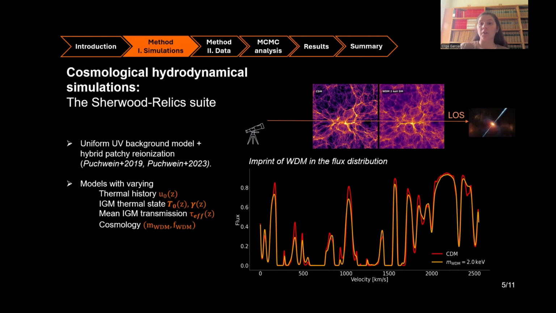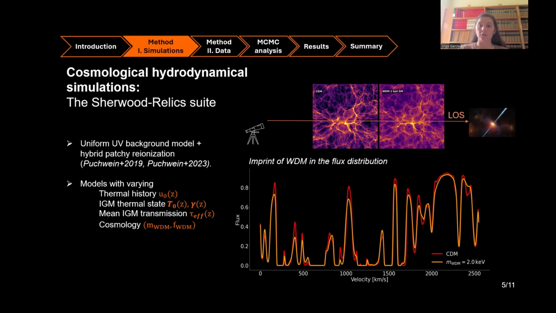We also account for another effect degenerate with this pressure smoothing and dark matter free streaming effect, which is the Doppler broadening of the lines, which will also suppress small scales. We do this using the T0 and gamma parameters, the first one corresponding to the gas temperature at mean density and gamma corresponding to the power law index in the temperature-density power law that the low overdensities of the intergalactic medium achieve after the epoch of reionization, under the assumption of photoionization equilibrium. And lastly, we rescale the flux distribution such that the mean flux matches that from observations, and we do so using the effective optical depth parameter.